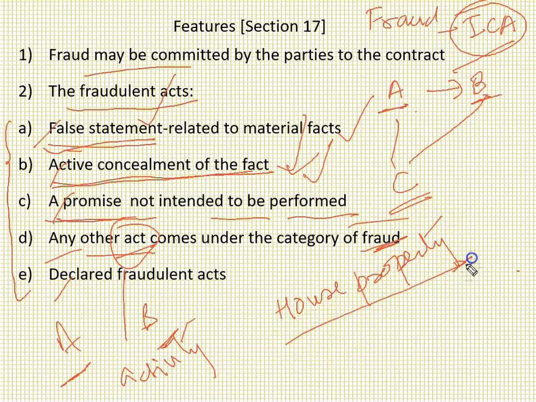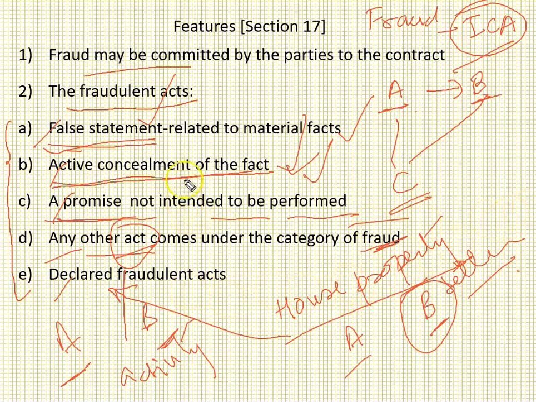The Transfer of Property Act suggests that both the parties, especially the seller, suppose B is the seller, should disclose each and everything to the buyer. If it is a transaction of buying house property, the seller who is selling the property should disclose the details to the buyer. If the seller does not disclose the details, in that case it is considered to be a declared fraudulent act, right? So this is one of the examples.